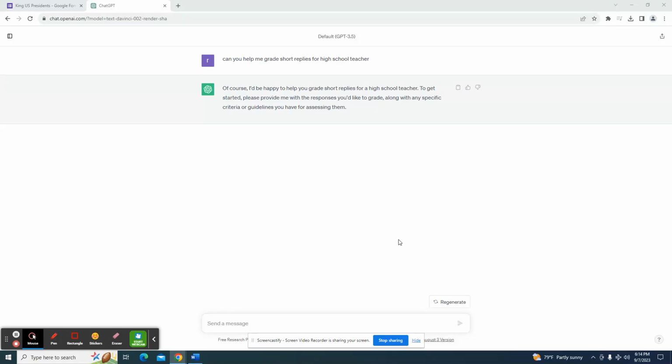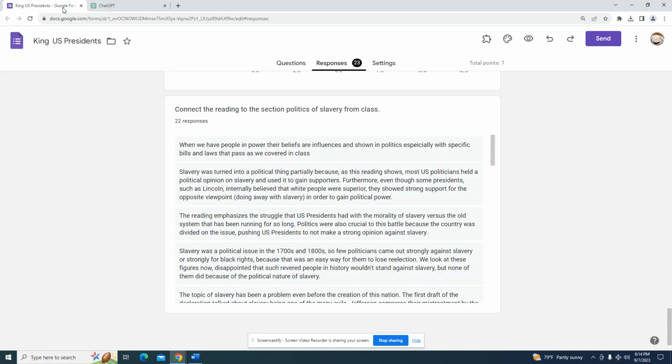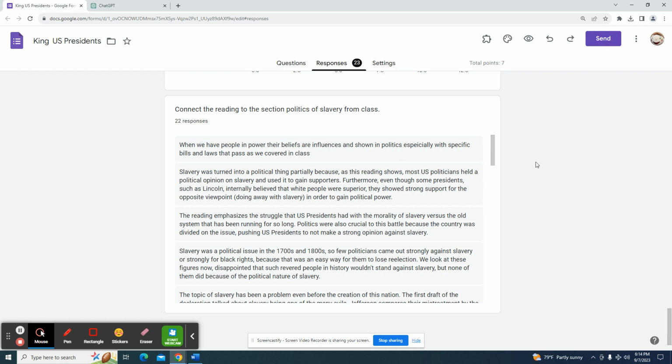Here's how I use chat to grade student essay or student short answer replies. These responses come from this particular question: Connect the reading to the section Politics of Slavery from class.